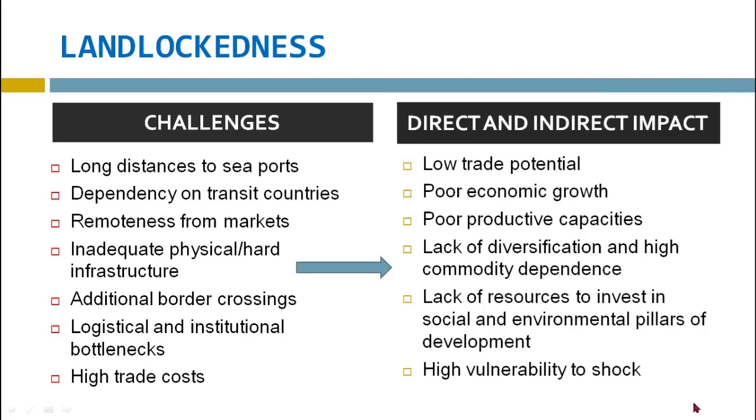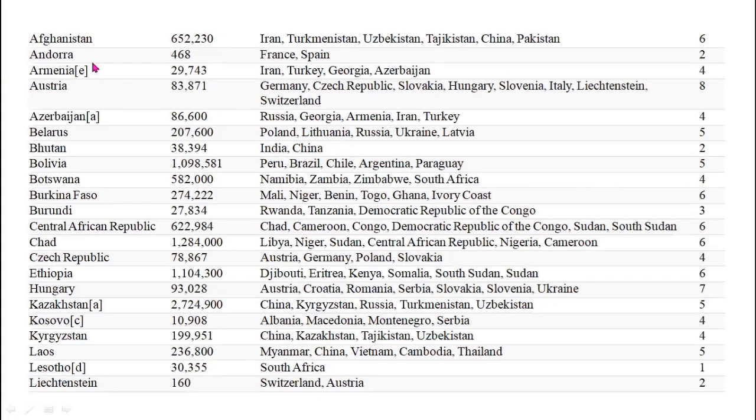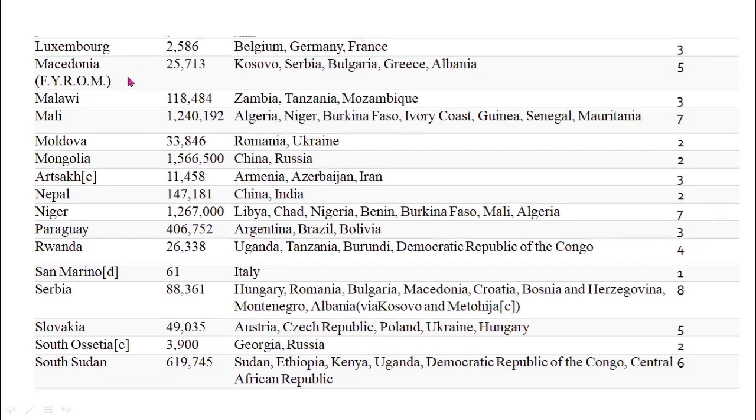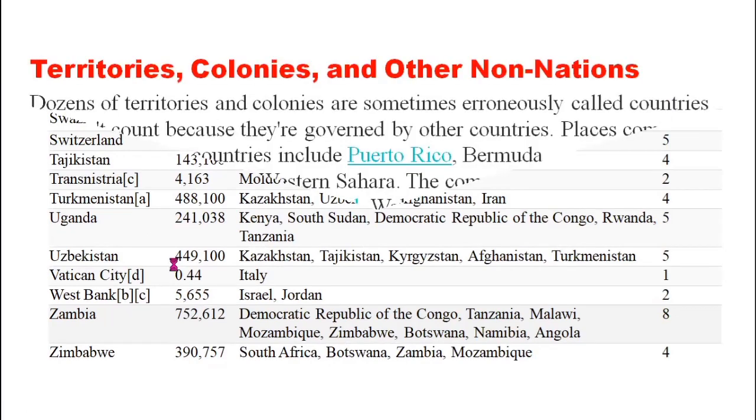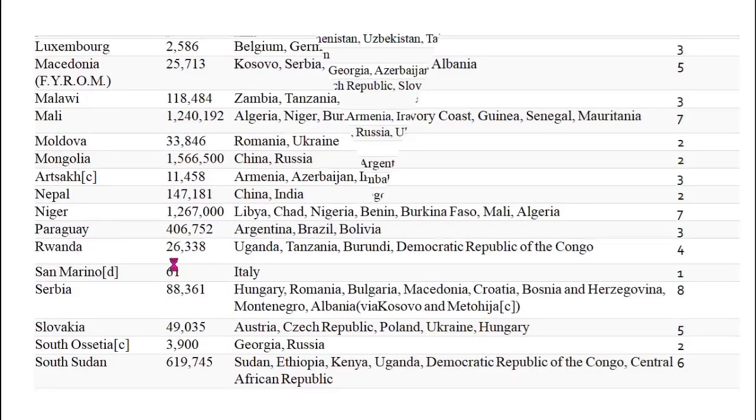So that was all about landlocked countries. You can see the names of Afghanistan, Andorra, Armenia, Austria. You can see Afghanistan being surrounded by Iran, Turkmenistan, Uzbekistan, Tajikistan, China, and Pakistan. The list is very big here. These are all landlocked countries in different continents: Rwanda, Paraguay, Niger, Nepal, Slovakia, Switzerland, Tajikistan, Zimbabwe. So that was all about landlocked countries.